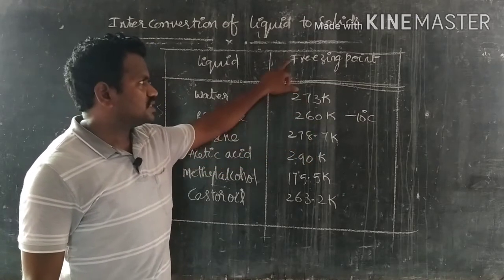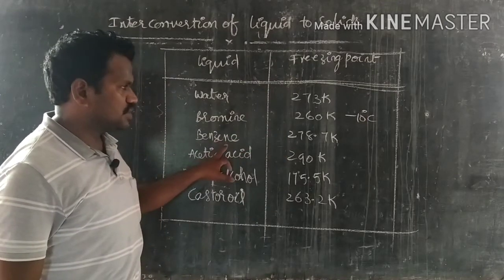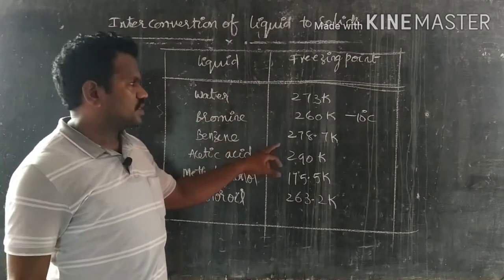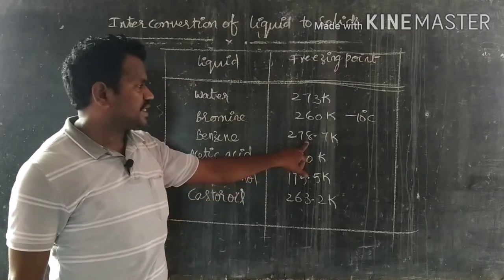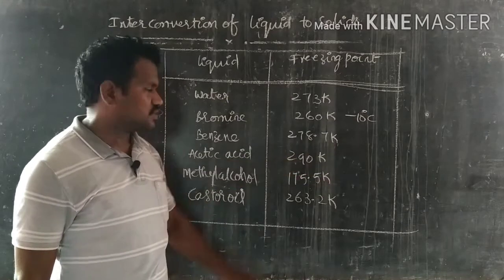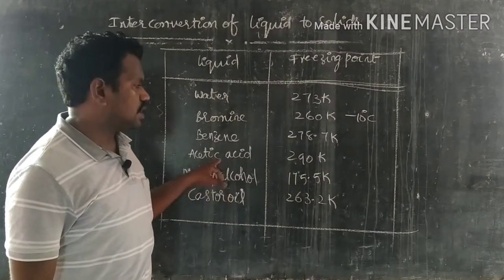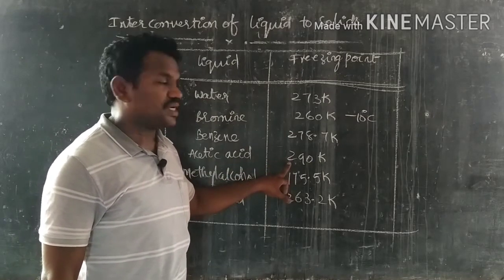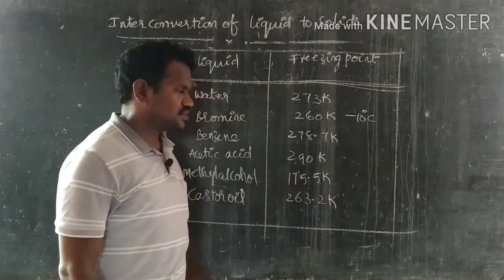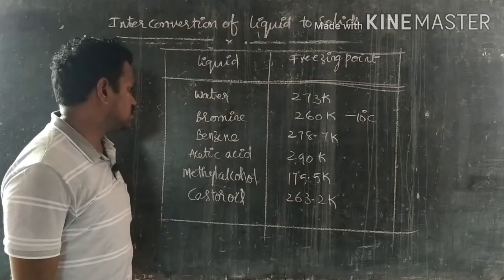That is, the freezing point of bromine is 260 Kelvin. Like benzene, which is also converted to solid state at 278.7 Kelvin. Acetic acid, which is in the liquid state, completely changes to solid at a temperature of 290 Kelvin, means approximately 20 degrees Celsius.